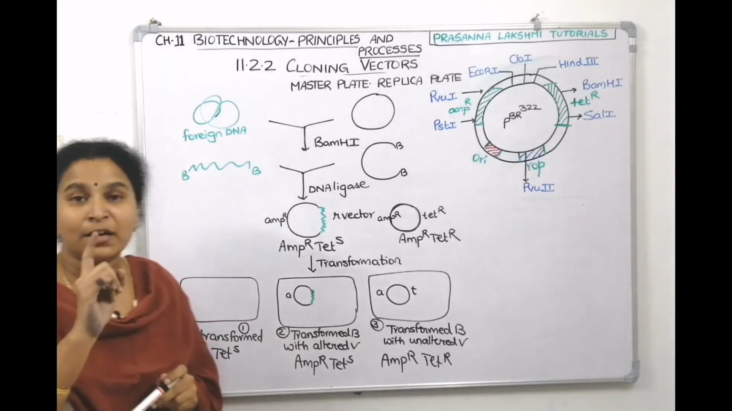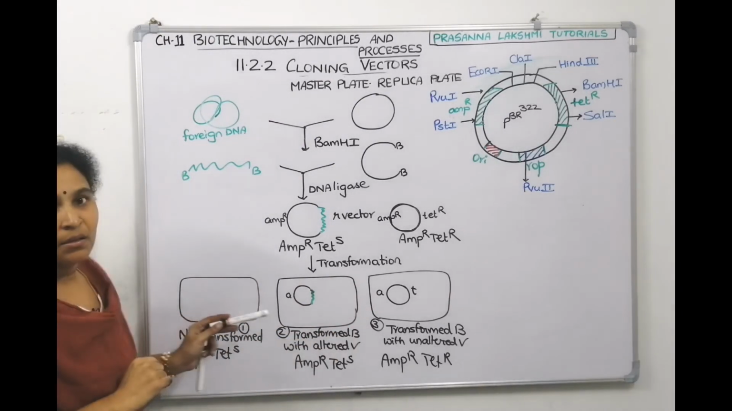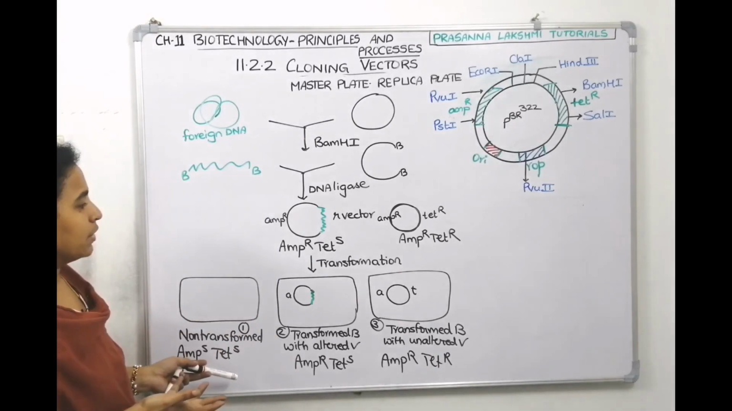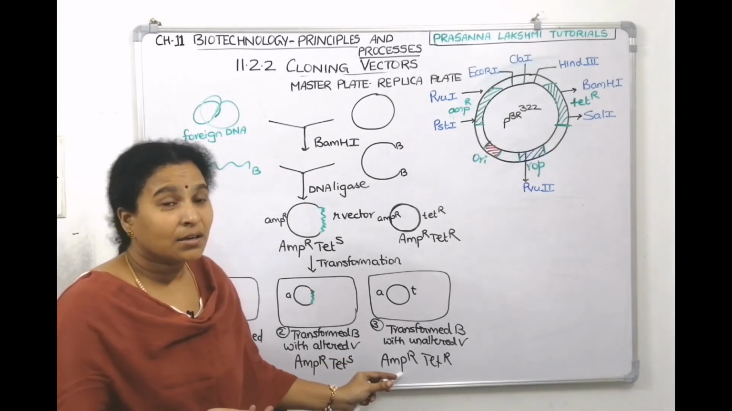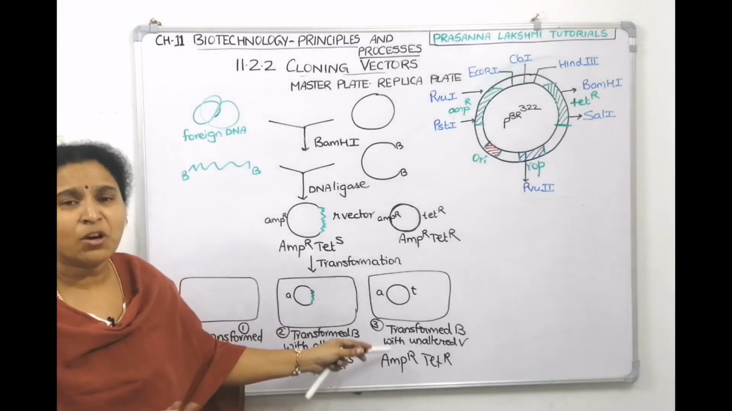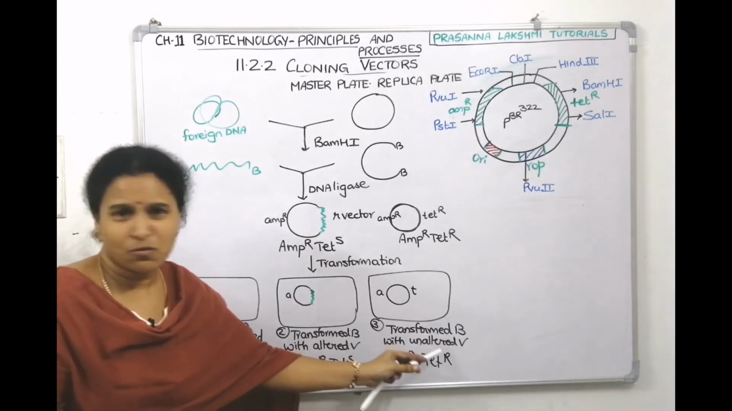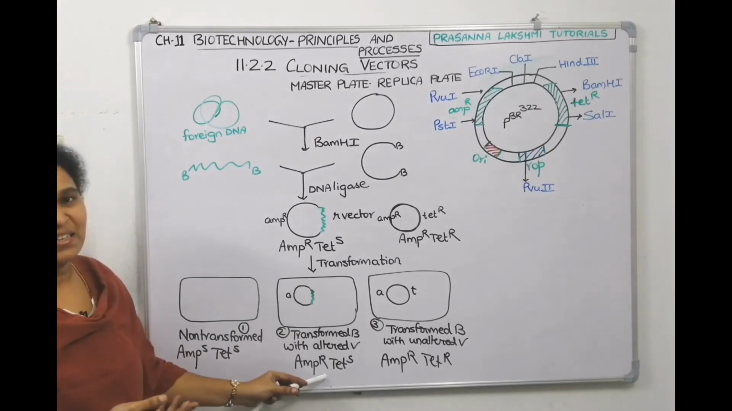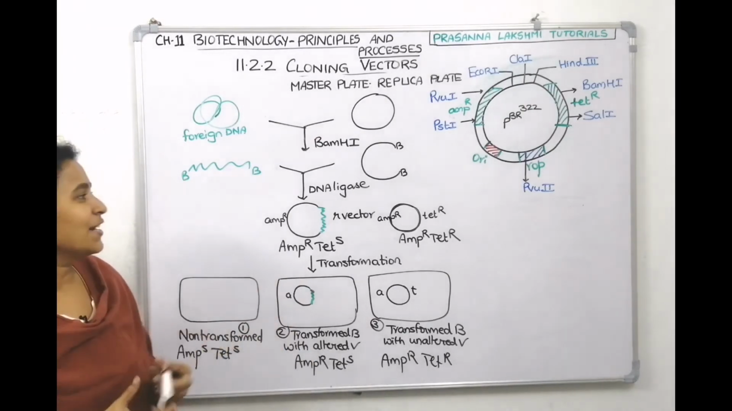So in this, which one do you want? This one, where nothing is there, we also don't want it. This one, where your foreign DNA is not there, what will you do with this? Your DNA is not there. We don't want this also. We want only this bacteria. How will you select it? This is what is called selection or screening.